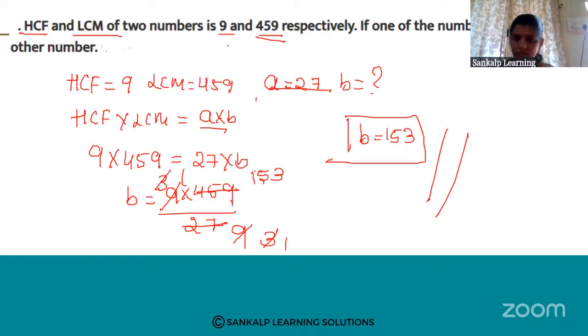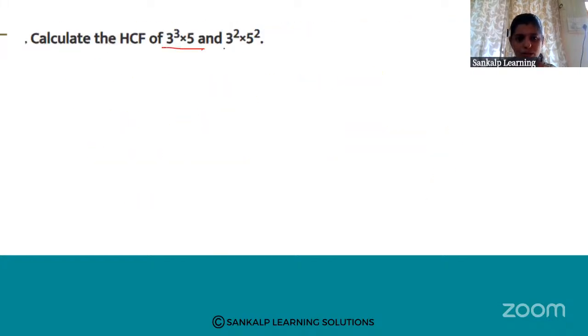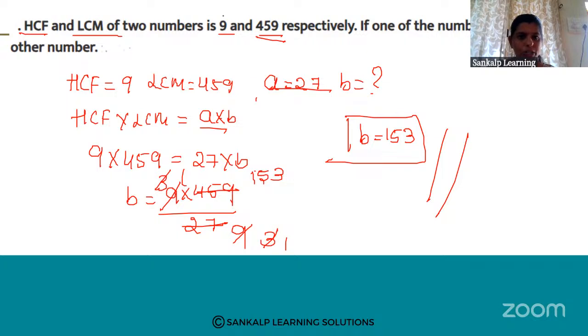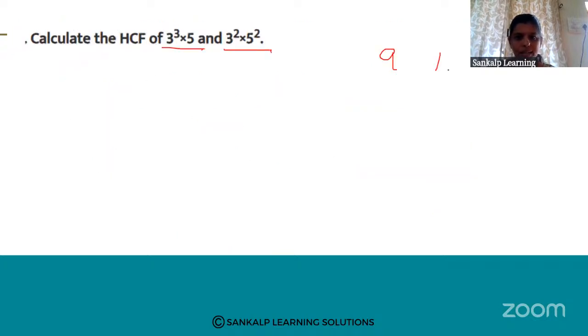See, this type of questions also they will ask. Every time they are not going to ask like this only, 9 and 15, 415. So this type of questions also they will ask. That is 3 cube into 5 and 3 square into 5 square. So calculate HCF of 3 cube into 5 and 3 square into 5 square.